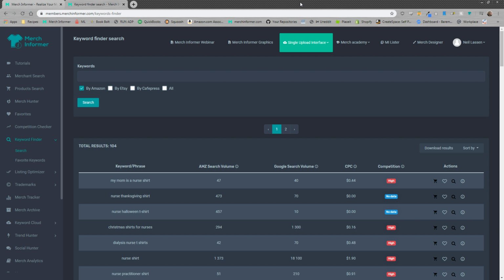So this is what I'm doing. I'm taking a two-step approach. One, I'm looking at what is actively out there. So in this example that I'm going to go over in just a minute, we are going to look at political shirts because I have sold a lot of political merch since I got started in Merch by Amazon. And then we're going to take a look at finding the keywords. And then finally, I think we're just going to try to create a listing based on a design that we come up with, or a thought design. So let's go ahead and get started.